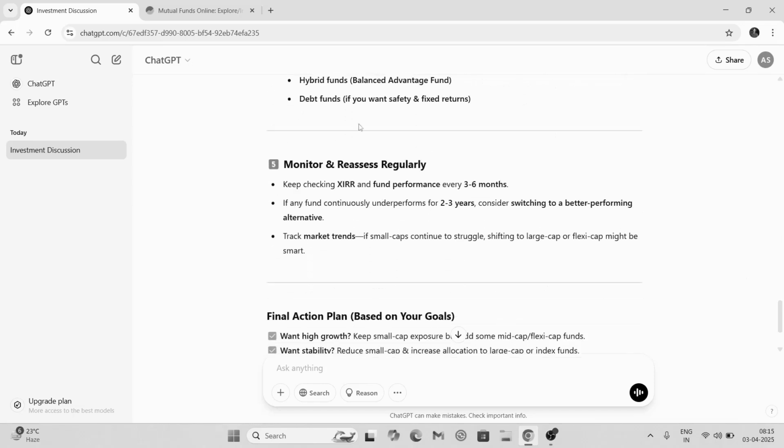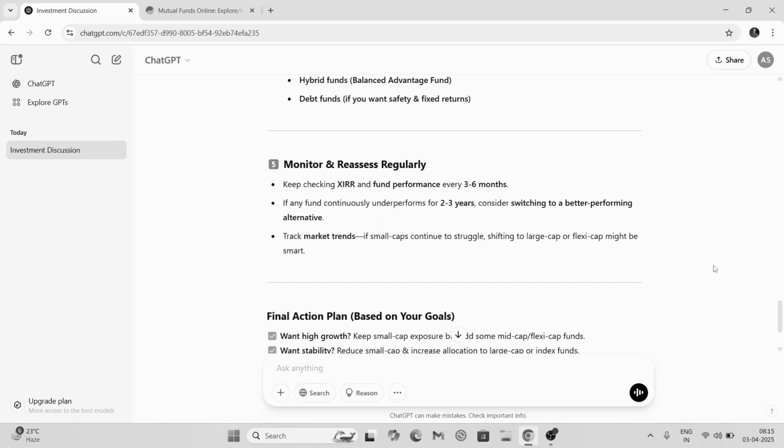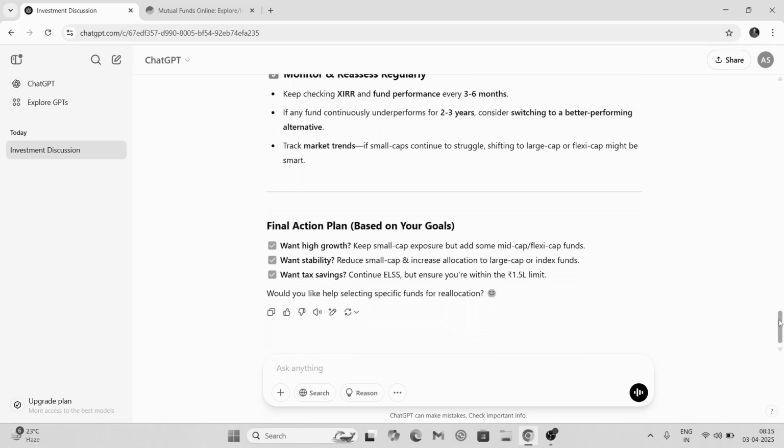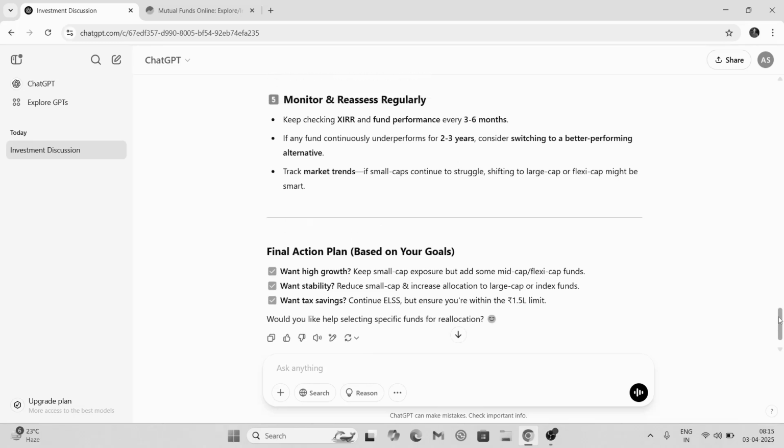And then monitor and reassess regularly. So keep checking XIRR and performance every 3 to 6 months here. If any fund continuously underperforms for 2 to 3 years, consider switching to a better performing alternative. And track market trends. If small cap continues to struggle, shift to large cap or flexi. But I know the entire market is underperforming, so taking any action right now would not be a good idea. Right now, the best thing I can do is keep waiting.